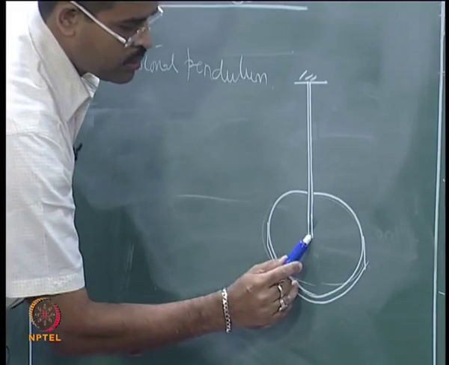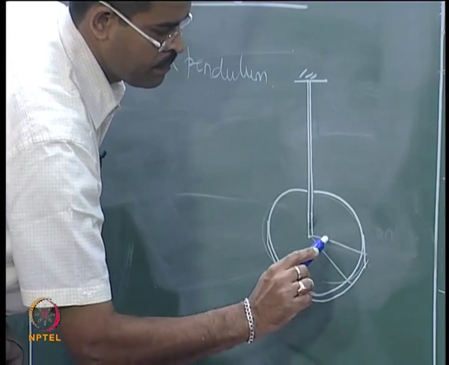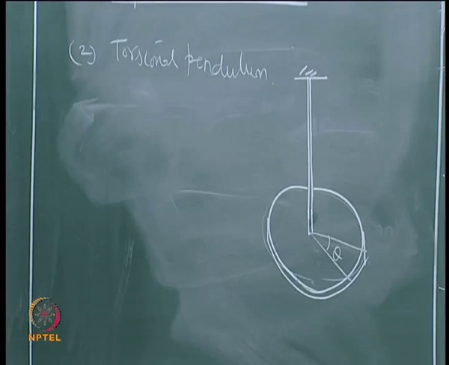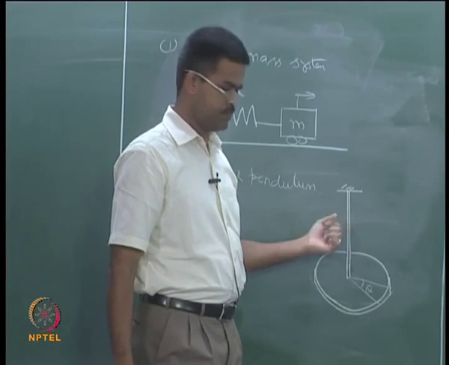So at any given point of time, the pendulum will have rotation theta, which can be measured from the vertical axis.